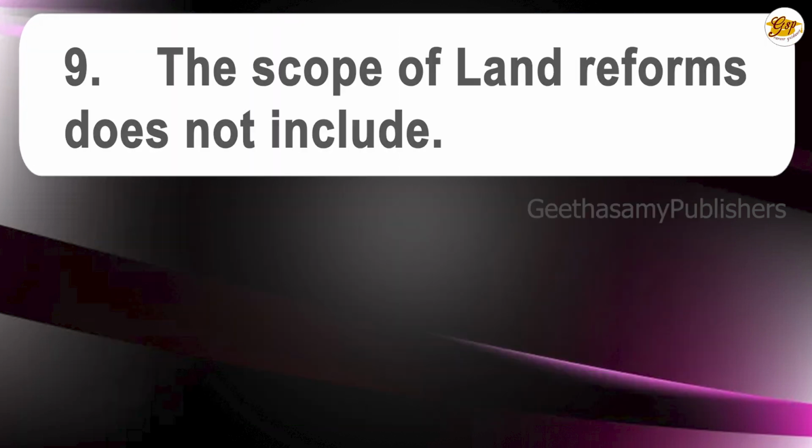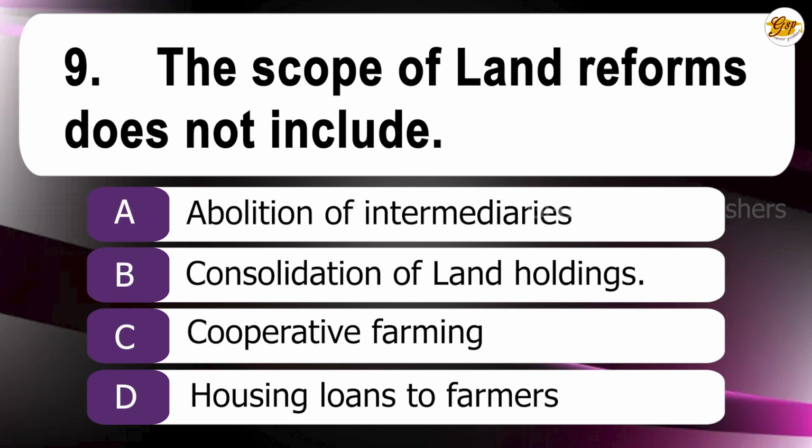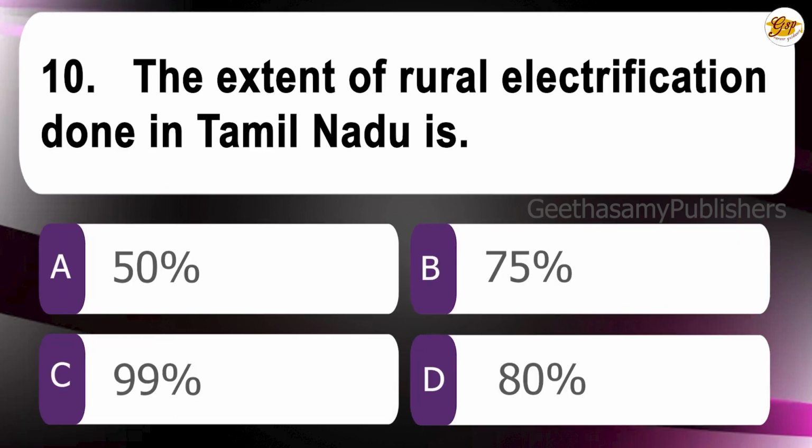Ninth question. The scope of land reforms does not include: A. Abolition of intermediaries, B. Consolidation of land holdings, C. Cooperative farming, D. Housing loan to farmers. The correct answer is D. Housing loans to farmers. 10th question. The extent of rural electrification done in Tamil Nadu is: A. 50%, B. 75%, C. 99%, D. 80%. The correct answer is C.